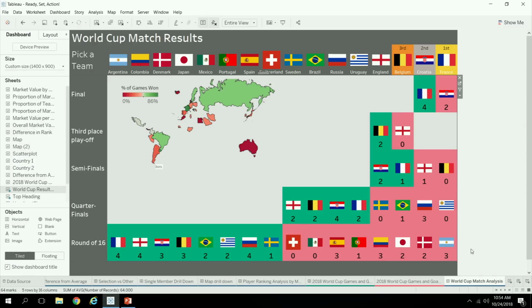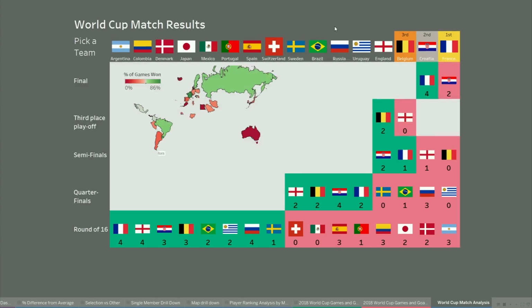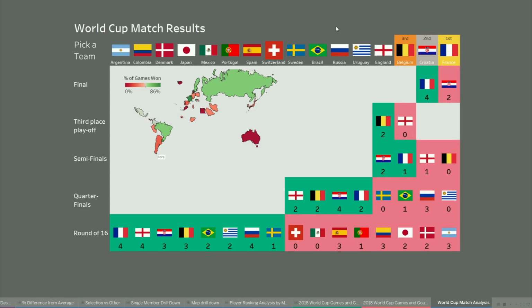All right, now I'm going to show you an example of what else you can do with that. Using the exact same core concept of selection based on relationships, I wanted to see how teams progress from the round of 16 up to the final. The green tells you the teams that won at that level and progressed to the next level, whereas the red are the ones that were knocked out at that particular level.